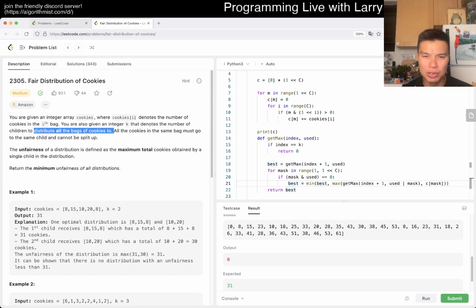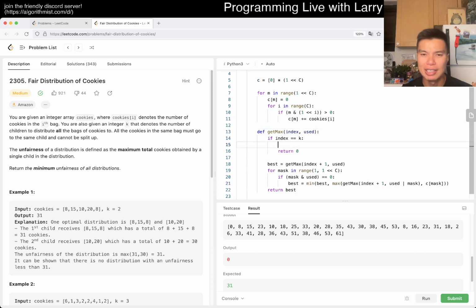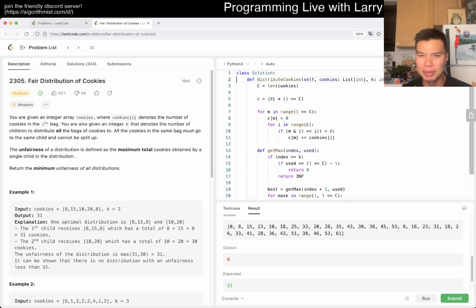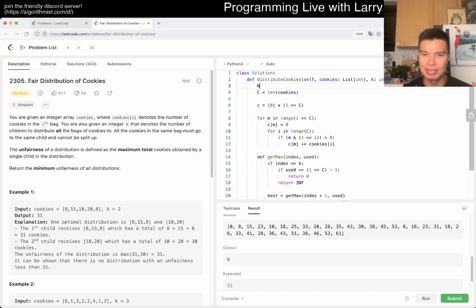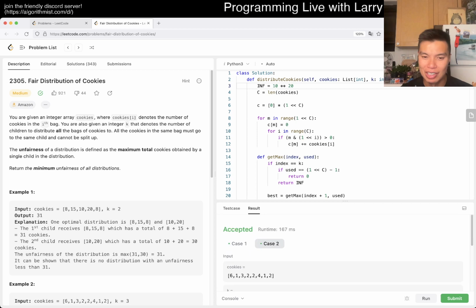We have to distribute all the bags of cookies. So that means that the base case is not right. If used is equal to -1, then we return 0. Otherwise, we return infinity, because that means that we still have some cookies left. And that's why the answer is 0, because the best answer, if you don't have to do all the cookies, is just all the answers are 0. So then now we're good.